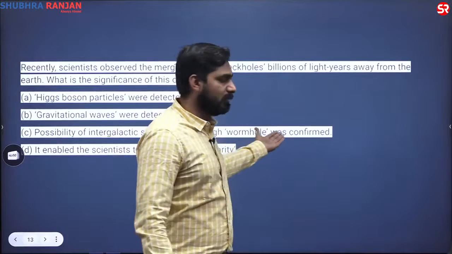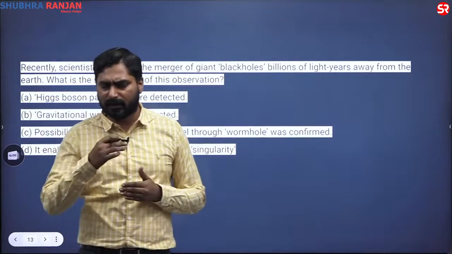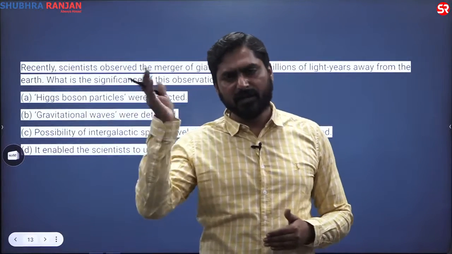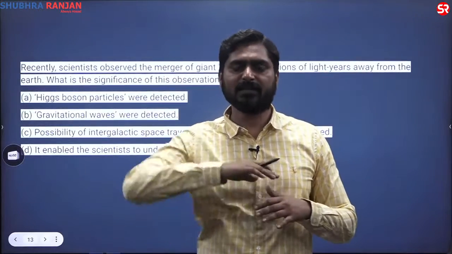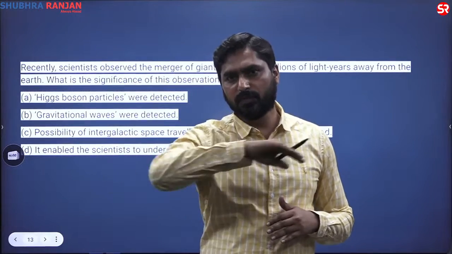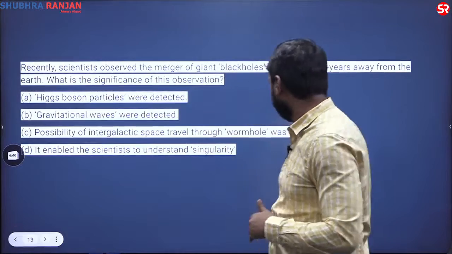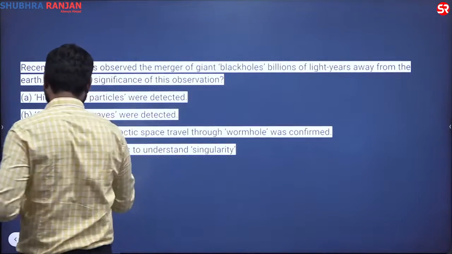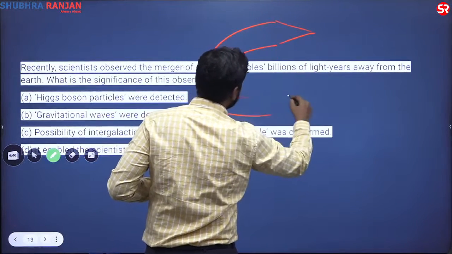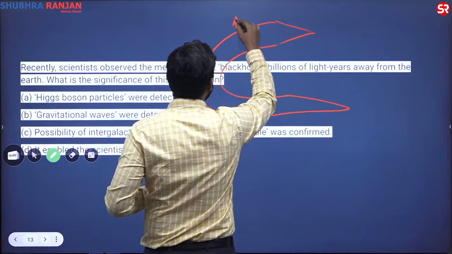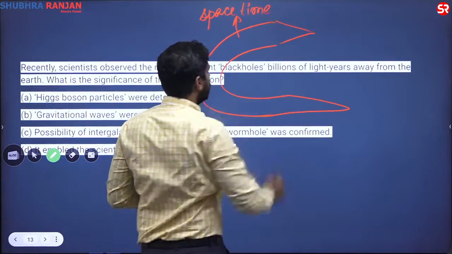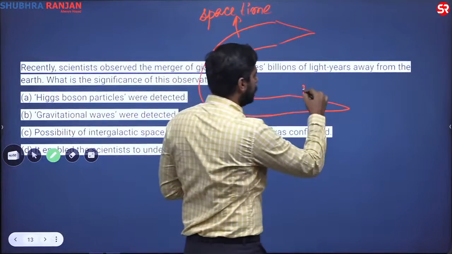So wormhole is what basically it is. It is a little complex topic to understand, but in a way you can understand that space-time matrix. We have said that space-time matrix is just like a cloth. So imagine a cloth is in a loop. If this is your looped space-time, okay, so if this is present